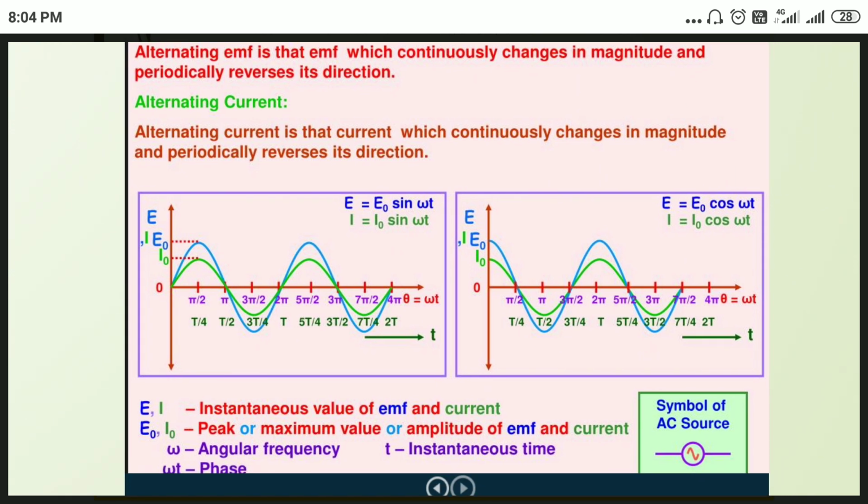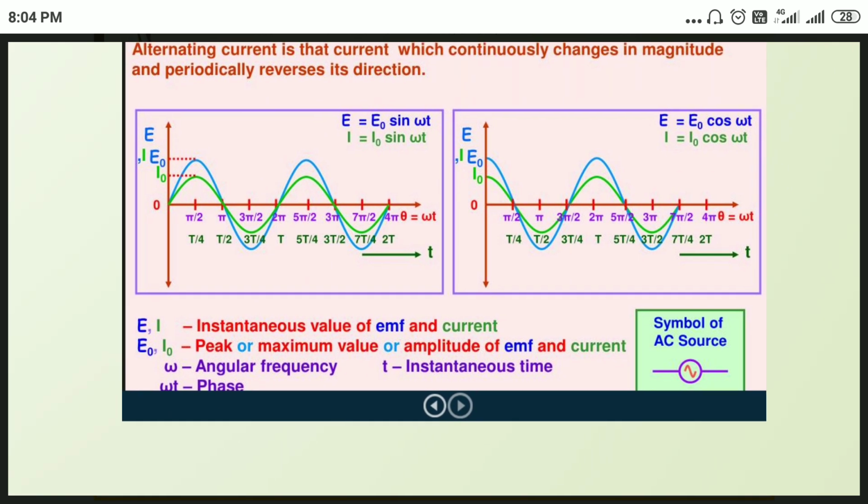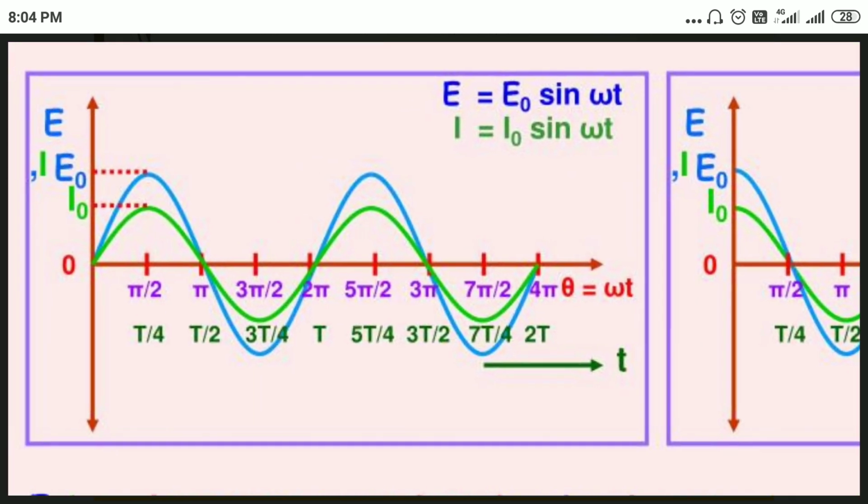Now see the graph here. Now plot a graph. Alternating EMF and current are plotted along the y-axis. Time, time period, or phase theta equals omega t is plotted along the x-axis.